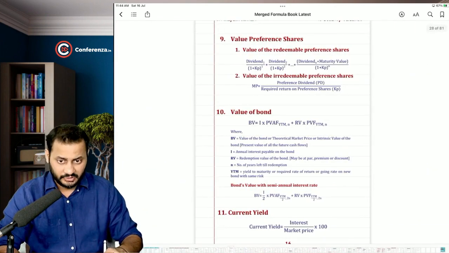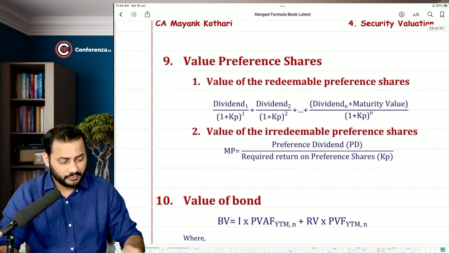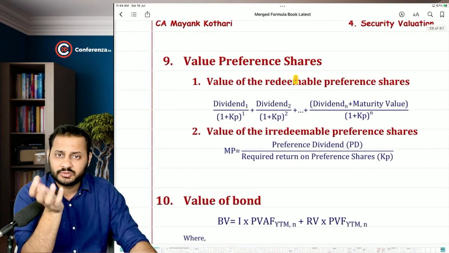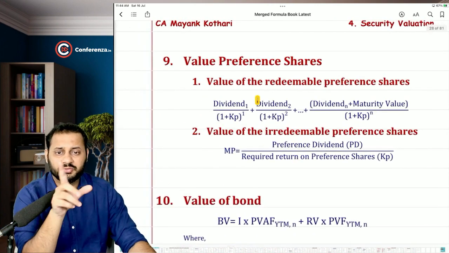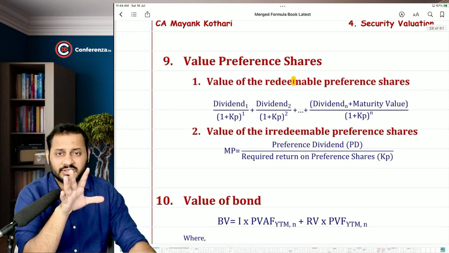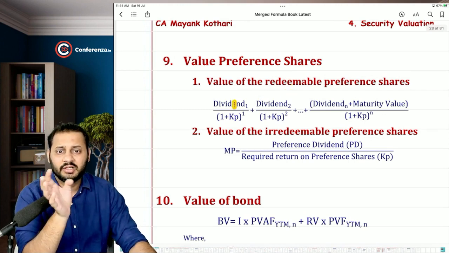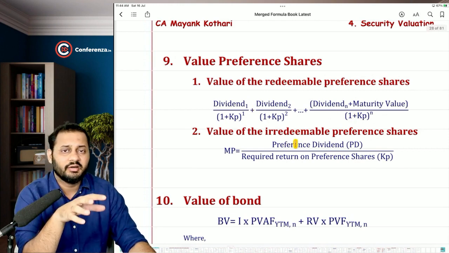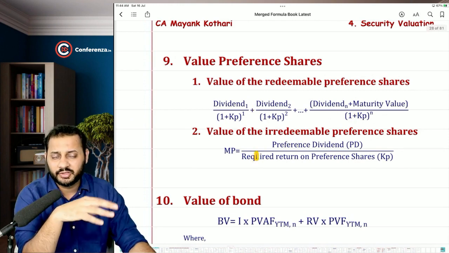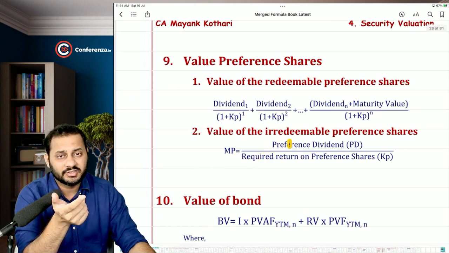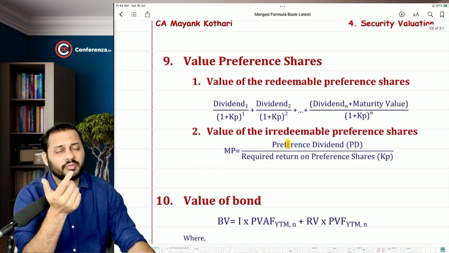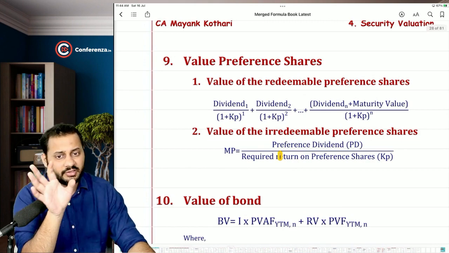Okay, let's move on. Value of the preference share is based on the same concepts of value of equity share on the perpetuity. If the preference share is redeemable, that means it is going to end somewhere. Calculate present value of all the future cash flows, which is preference dividend. If it is irredeemable, the value of the perpetuity formula will apply. In that case, you will take preference dividend in the numerator and cost of preference in the denominator.